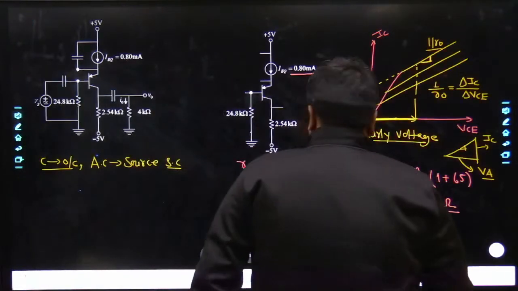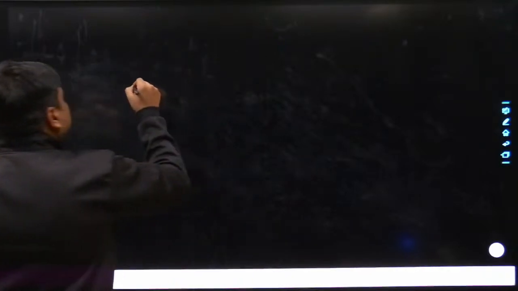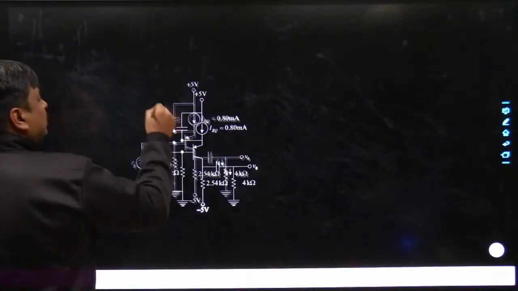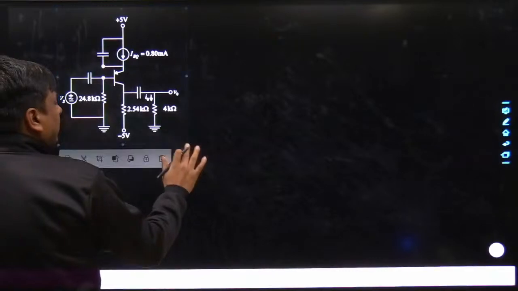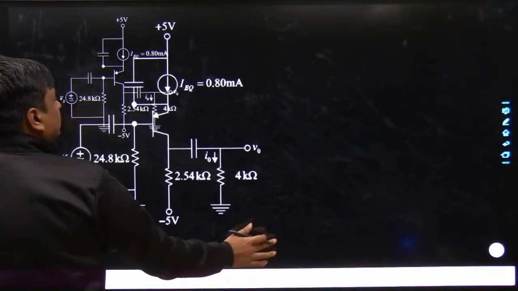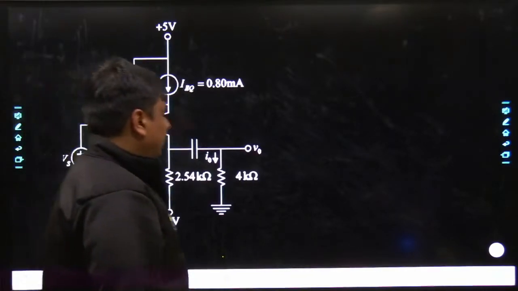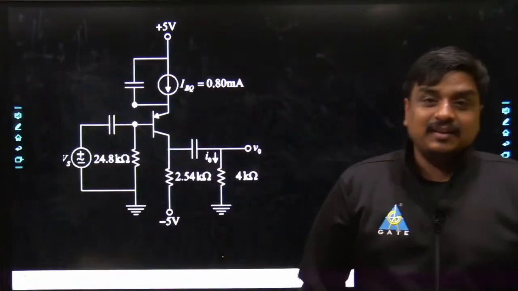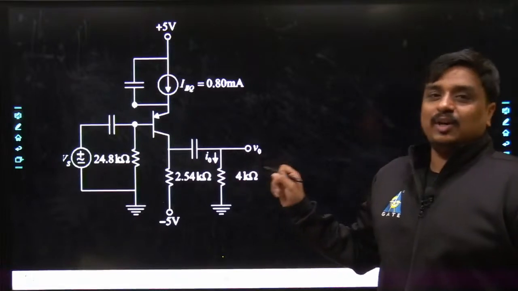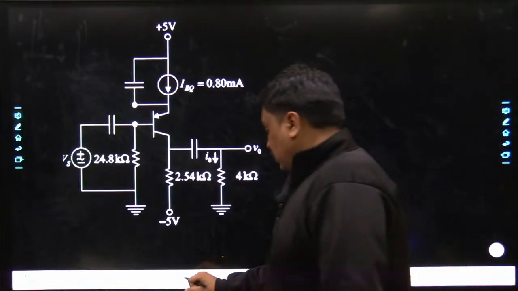We would go into the next page, and now the AC analysis has to be made over this circuit. May I know how we will apply the AC equivalent over this circuit? You have to recall what used to be the AC equivalent of the BJT